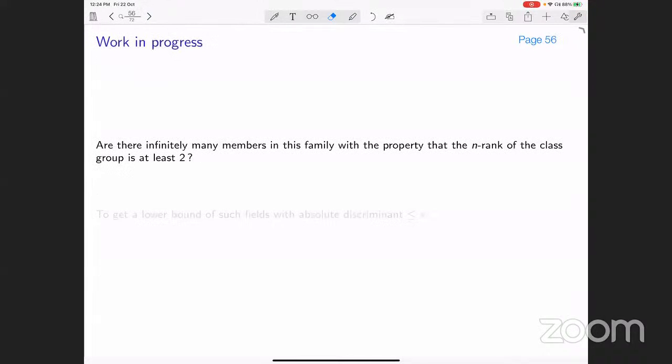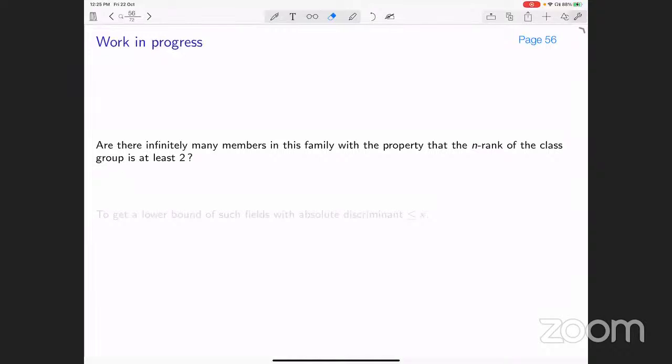So this is what we have been able to do so far. Now there are a couple of fields that we get, but we would like to know whether we have infinitely many of them. For example, if you put a is equal to b is equal to 1 and c is equal to 3 and take n to be 5, then our d is 947, which is square free and all. Similarly, you can find plenty of examples.